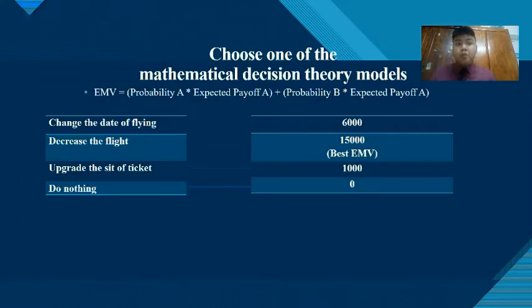Fifth step, choose one of the mathematical decision theory models. In this theory, we have one equation, which is EMV equals probability A times expected payoff A plus probability B times expected payoff B. The EMV for change the date of flight is 6,000, decrease the flight is 15,000, upgrade the seat of tickets is 1,000, and do nothing is 0. In conclusion, we can see that decrease the flight has the best EMV, which is 15,000.